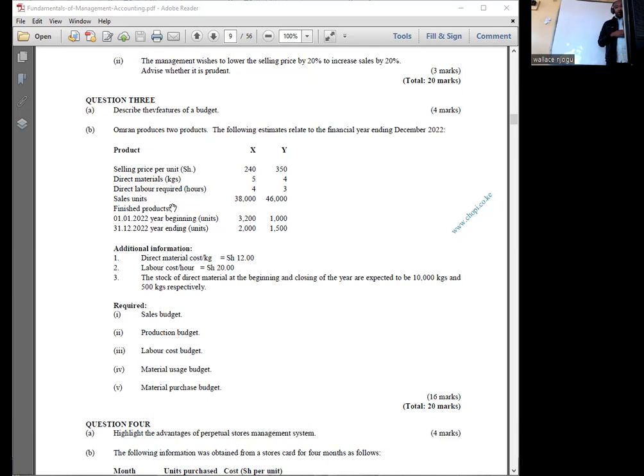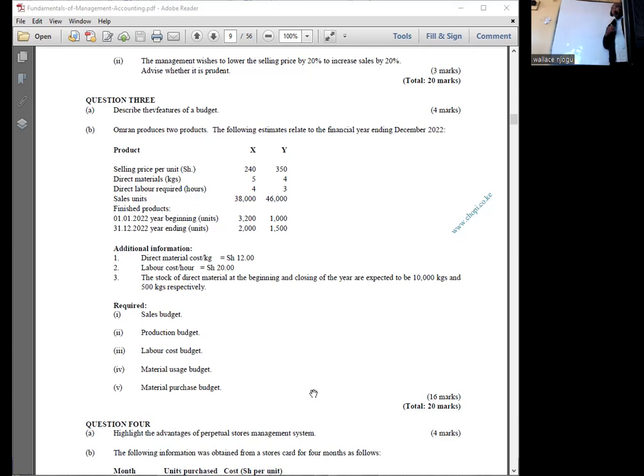Number 2, it should be flexible. We should be able to change our budget according to the circumstance and the nature. Number 3, it should be realistic. Some people may tend to set a budget that is very unrealistic, that is not attainable. So a good budget should be realistic.